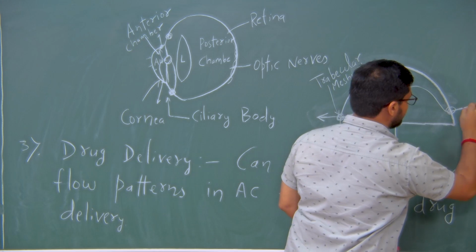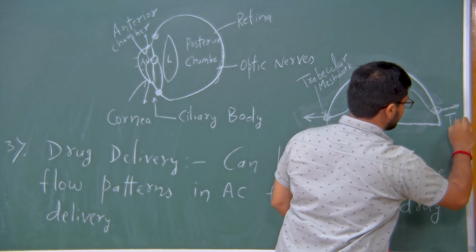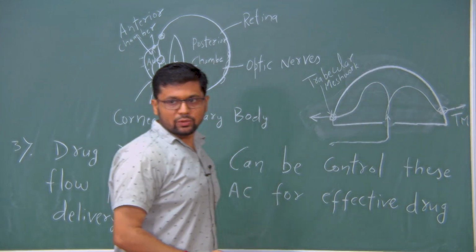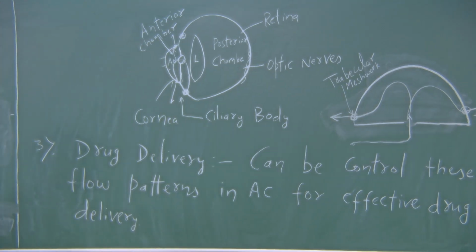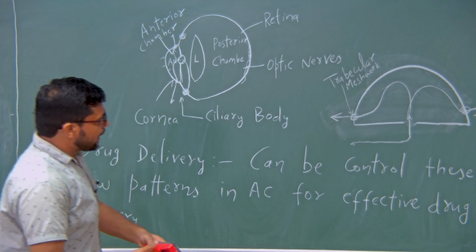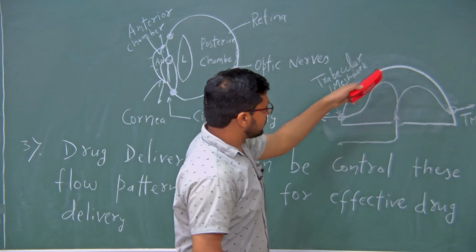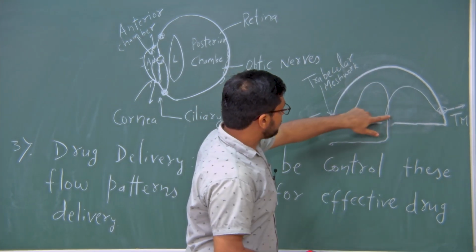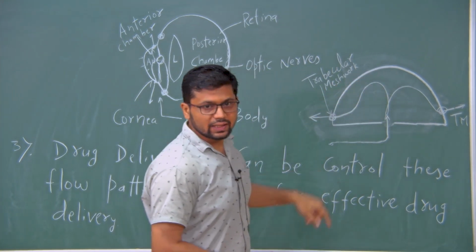Here also you have trabecular meshwork. I am writing that as TM, trabecular meshwork. Or if there is another mechanism, it can make patterns inside the anterior chamber.